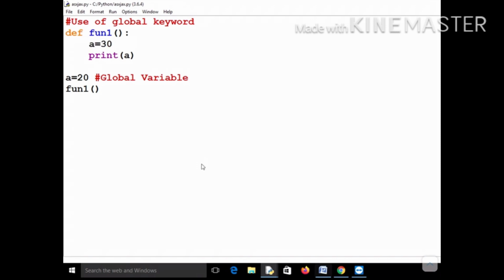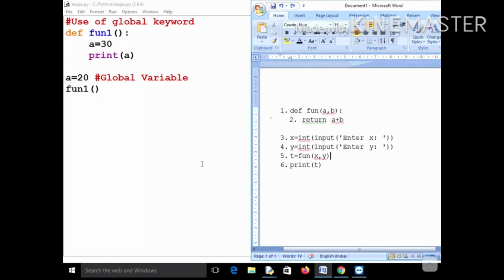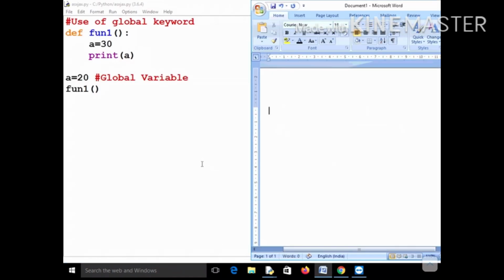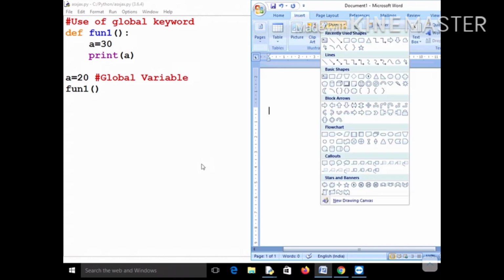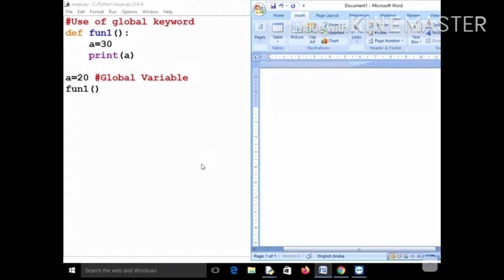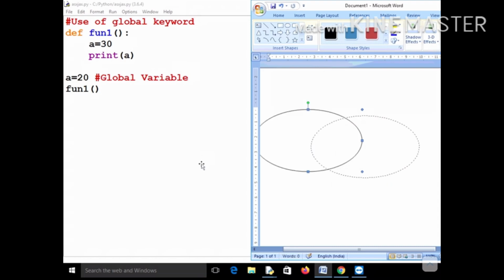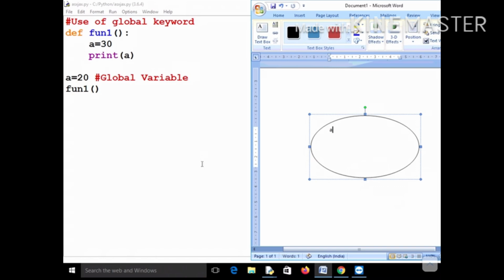Let me show you how this will happen. As soon as you write this particular function, you have two environments. The first one will be your global environment, and in the global environment you will have variable a and its value will be 20. And there will be another local environment.